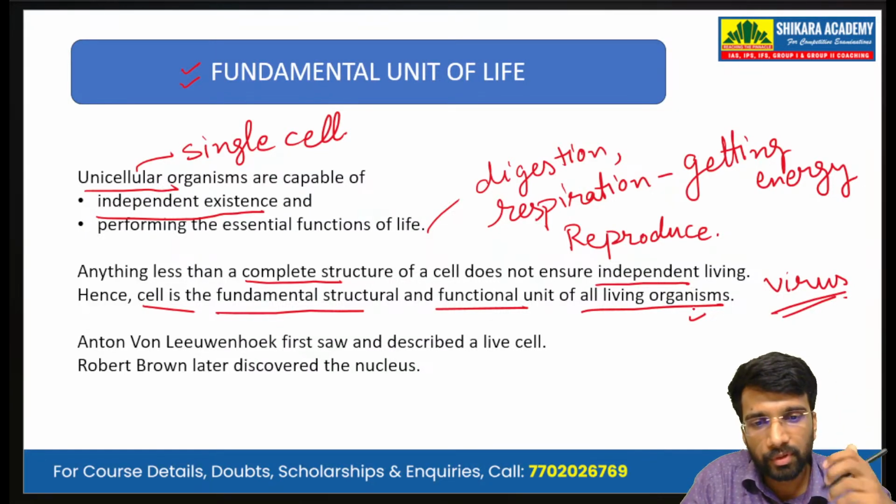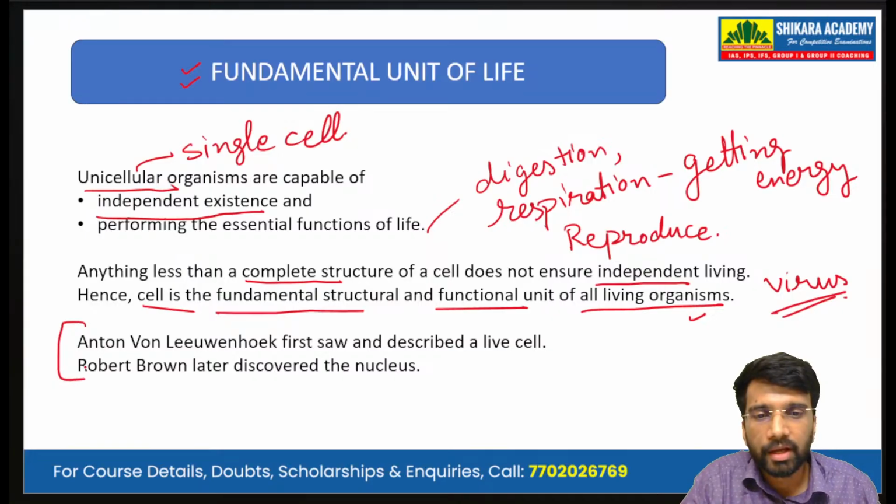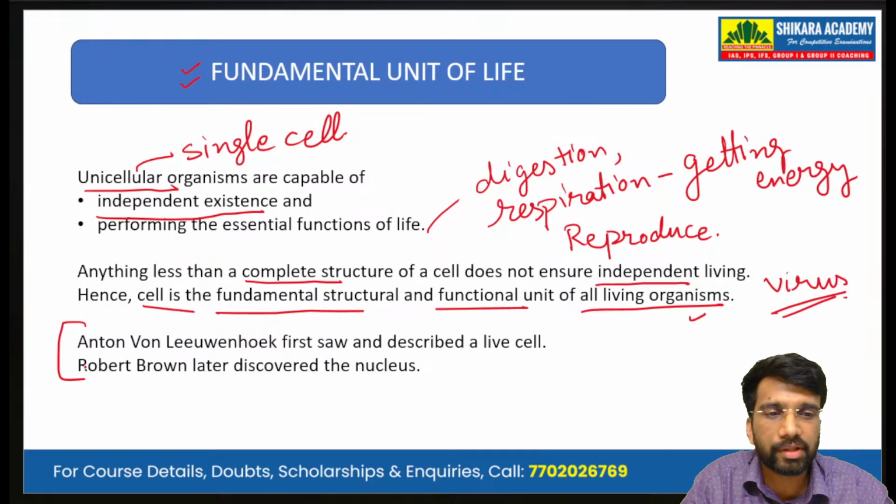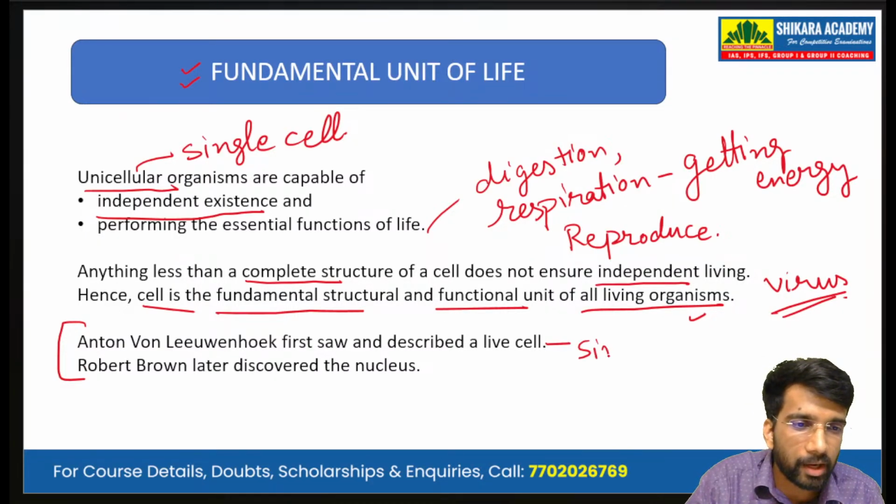Looking at the history, Anton van Leeuwenhoek was the first scientist who saw and described the cell with his simple microscope.